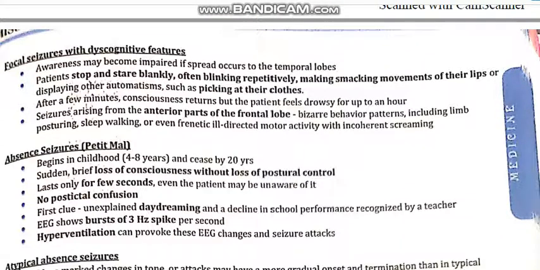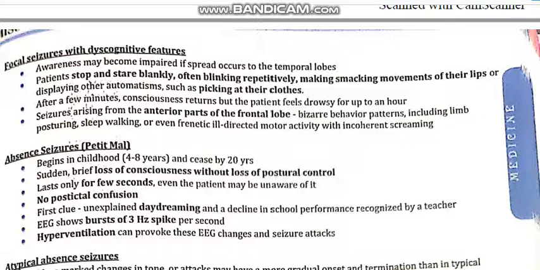Now the information in this slide is about focal seizures. It is a clonic type of seizure, and its frequency is 2 to 3 hertz.